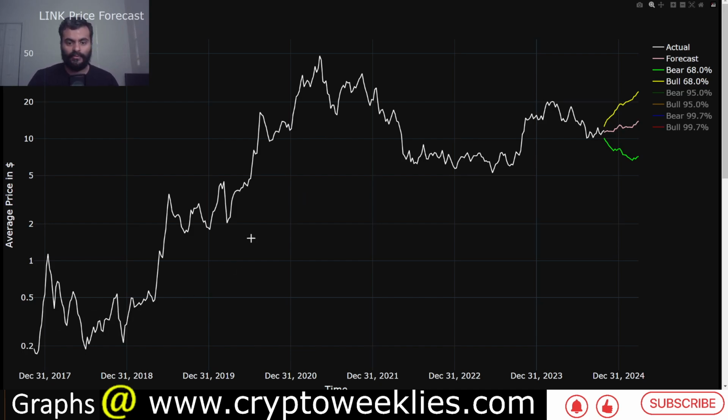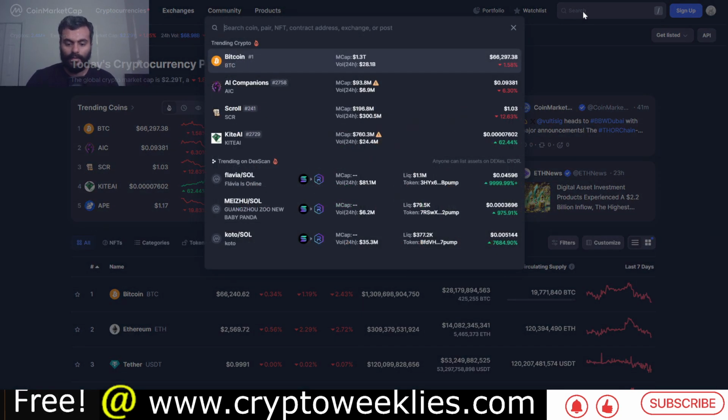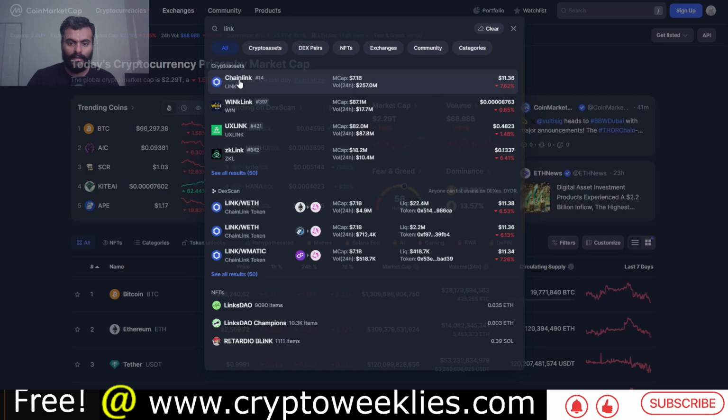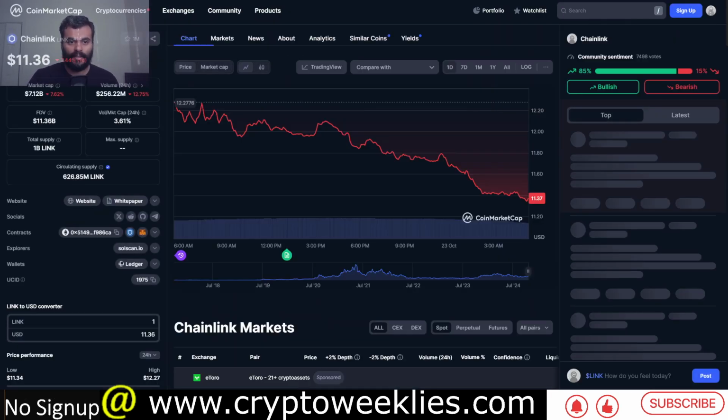This is the weekly price action of Link. It had a bull market peak in the last bull market in 2021 at around $48 at a weekly average level, and bottomed at around $5, $5.20. Right now the price is at around $11.69. You can check over here for the latest price action for Link at around $11.36.